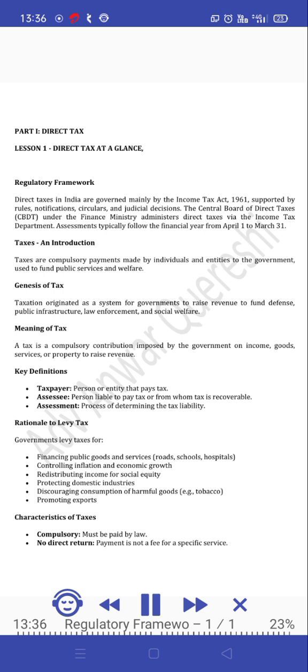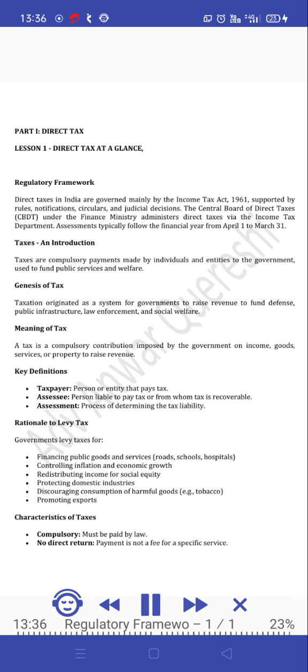Taxes. An introduction. Taxes are compulsory payments made by individuals and entities to the government, used to fund public services and welfare. Genesis of tax. Taxation originated as a system for governments to raise revenue to fund defense, public infrastructure, law enforcement, and social welfare. Meaning of tax. A tax is a compulsory contribution imposed by the government on income, goods, services, or property to raise revenue.